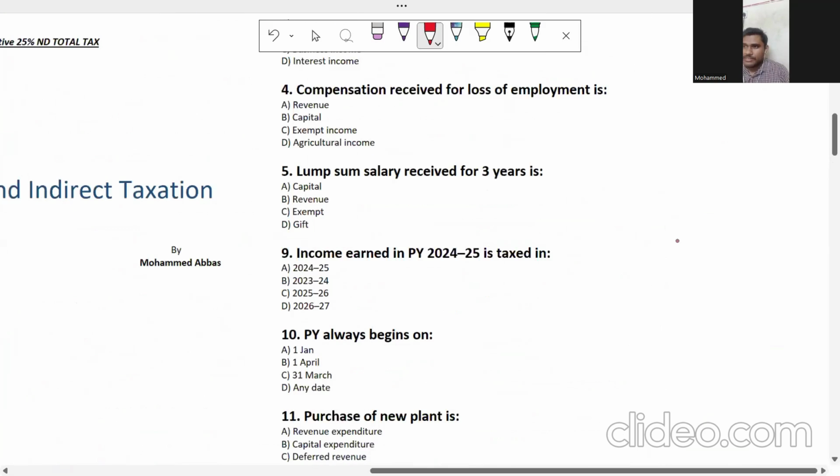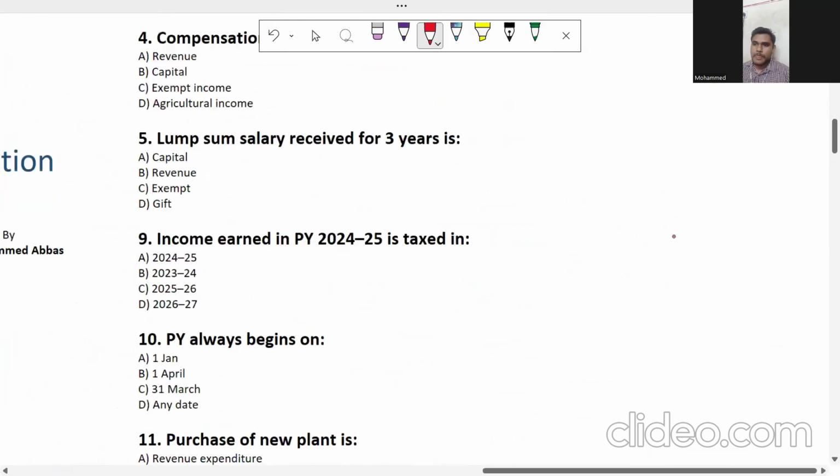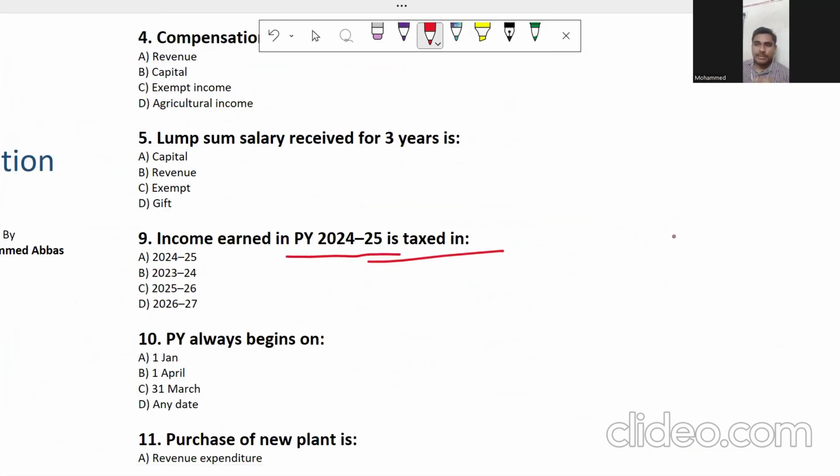Okay, this is an examination question. Income earned in previous year 24-25 is taxed in. For example, if my previous year is 24-25, then when am I going to tax? It's my question. If any of you know the answer, you can send it in the chat section as well. I'm going to see your chat.